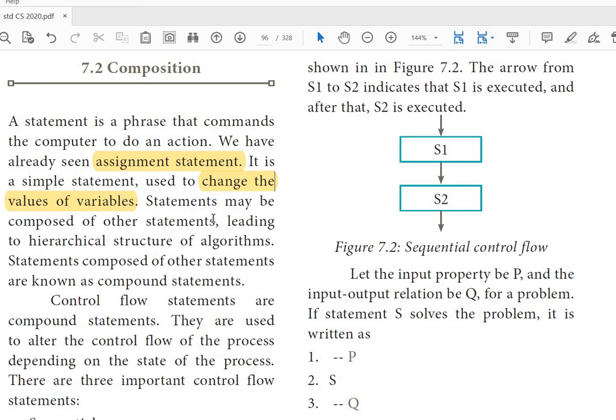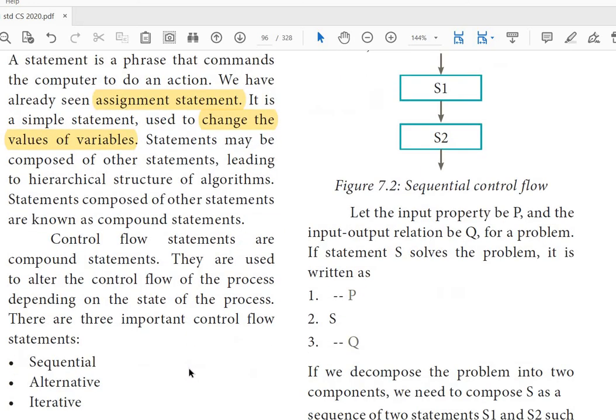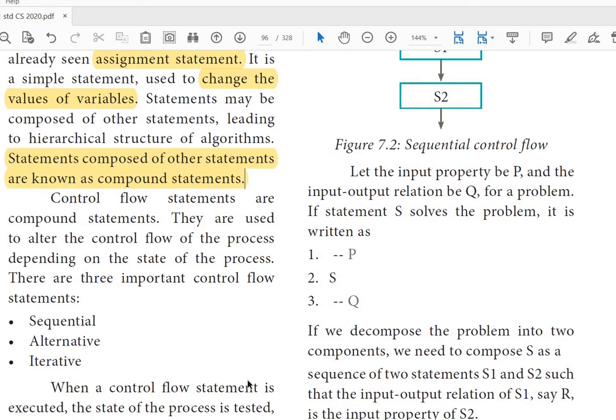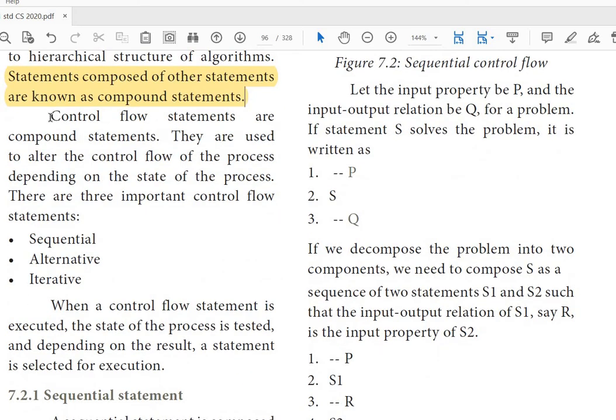Statements may be composed of other statements, leading to a hierarchical structure of algorithms. That means A equal to 10, A equal to C plus B. So a statement has another statement, and statements composed of other statements are known as compound statements. So the next point: control flow statements or compound statements.